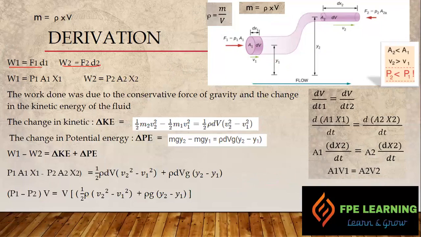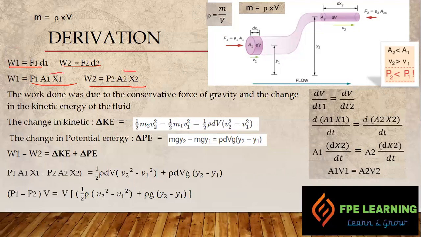So we'll put P1 A1 instead of F1, because from this equation F1 equals P1 A1, into x1, and work done at point 2 is equal to pressure times area multiplied by distance, where x1 and x2 are the distances at section 1 and 2. This is the distance at section 1 and this is the distance at section 2, right?